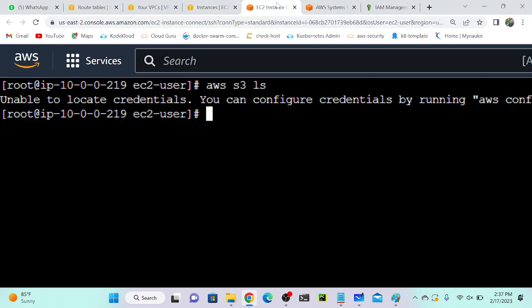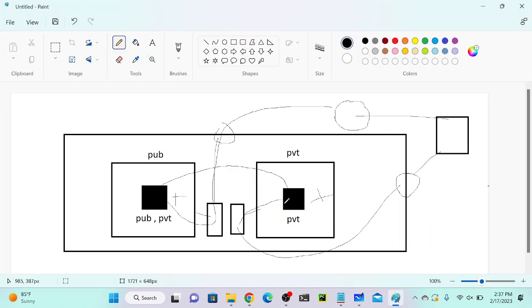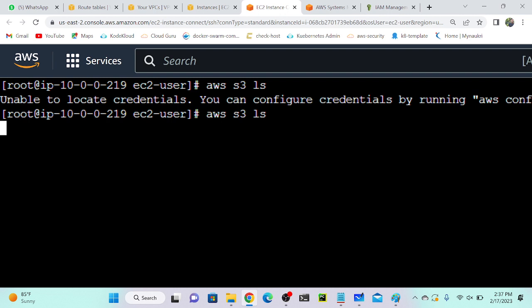Fine. I'll go to the virtual machine again. Now I will execute this command. See, we're not able to access our S3 bucket now. Why? As we discussed, it got stuck in between. The request is routed to the route table, but from the route table, the packet doesn't know where it has to go. So now we will create an endpoint in our VPC. Then I will create a route from my route table to the endpoint. Let me do the same. I'll show you once again. See, not able to access this.